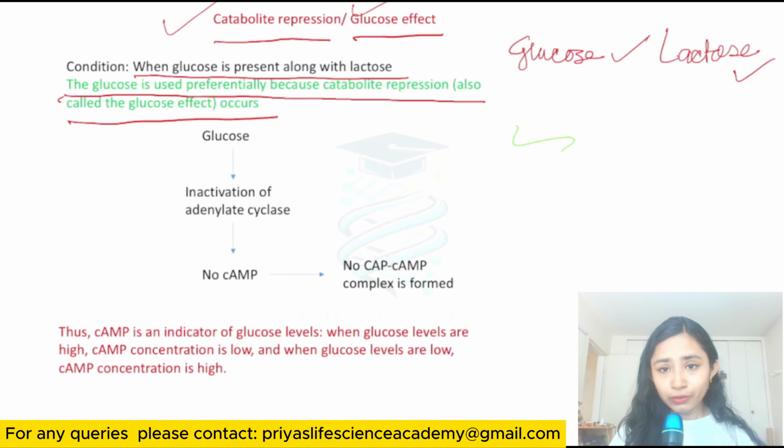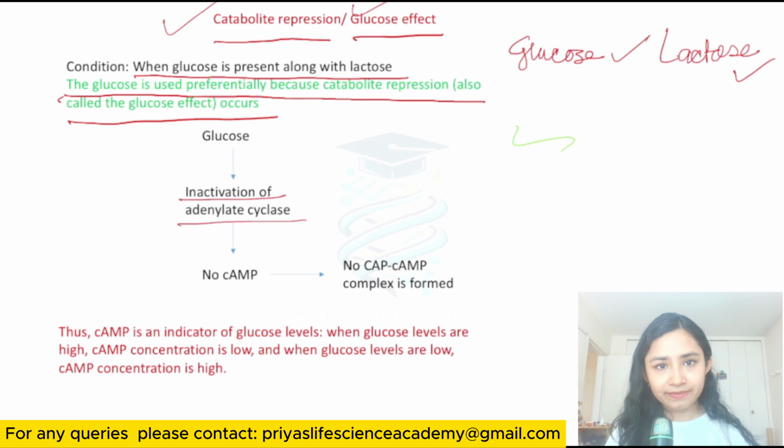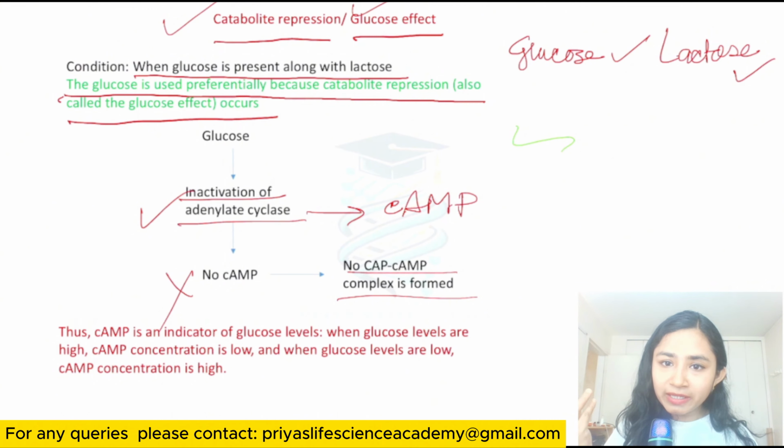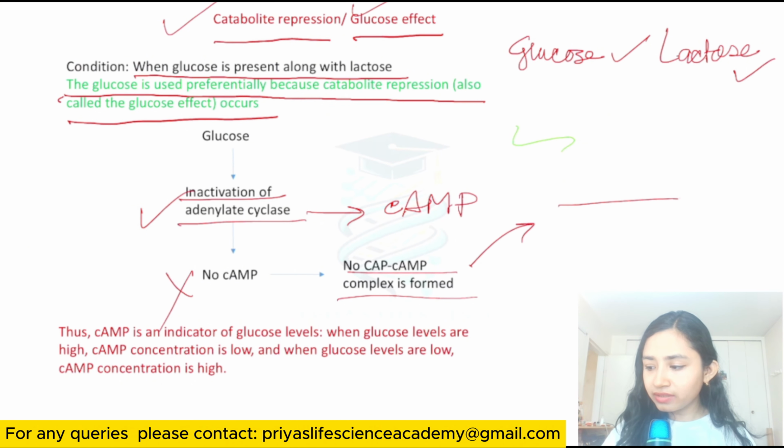How? Glucose will affect the activation of the enzyme adenylate cyclase. Glucose will deactivate the enzyme known as adenylate cyclase, and you know adenylate cyclase makes the cAMP, that is cyclic adenosine monophosphate. So if adenylate cyclase is inactivated, no cAMP is produced. And if no cAMP is produced, there will be no CAP-cAMP complex formation. So there will be no binding of the CAP-cAMP complex on the CAP site.